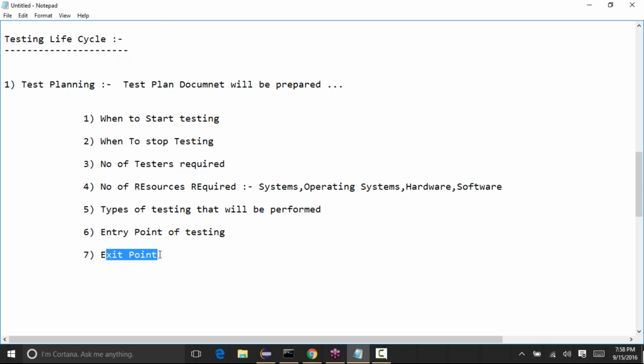It's not like a date, but let's say if there are no bugs or issues in the application, then we'll stop the testing. Okay, so that's the exit point.